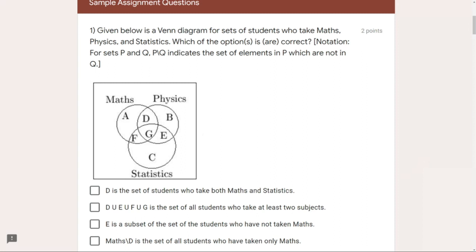Region E, again two subjects, physics and statistics. F, again two subjects, maths and statistics. And G, which is all three subjects. So union means a set which will comprise all these regions D, E, F, and G. So yes, this is the set of all students who have taken at least two subjects, like we add them up.